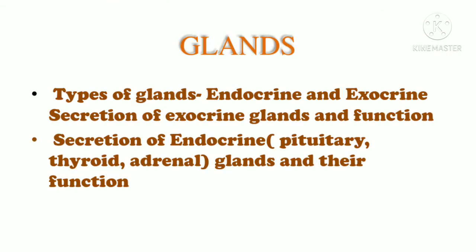In that you have learned two types of glands, exocrine glands and endocrine glands. So exocrine glands are duct glands, whereas endocrine glands are ductless glands. So in this chapter you should remember the functions of exocrine glands. And in endocrine glands you should remember hormones, what are hormones, why they are called biochemical messengers, and the functions of various hormones secreted by various endocrine glands.